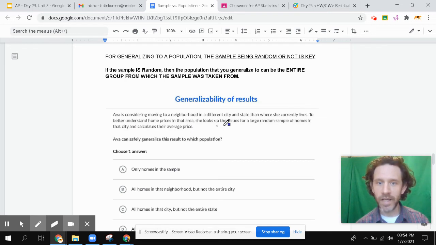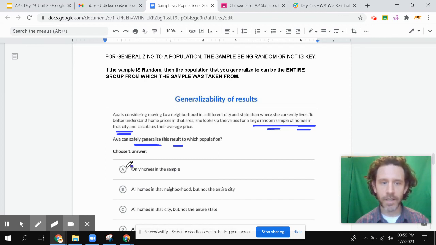Okay, we have the language here. She looks up values for a large random sample of homes in that city. Okay, that's key. There's the random piece. Talked about the random sample. And then over here, it talks about the sample of what? Of homes in that city. Okay, so Ava can now safely generalize the results to all homes in that city.